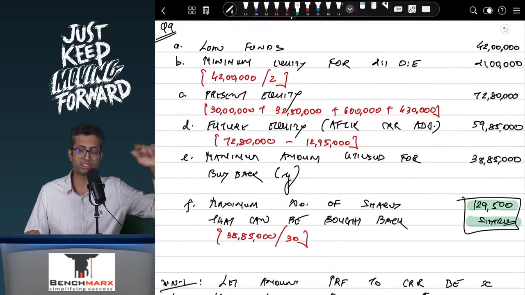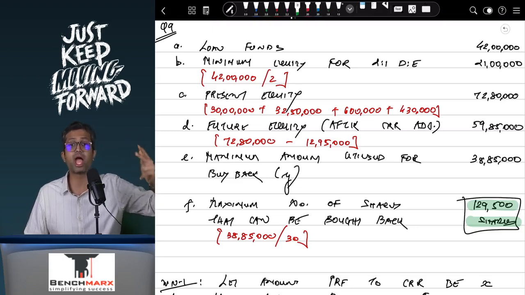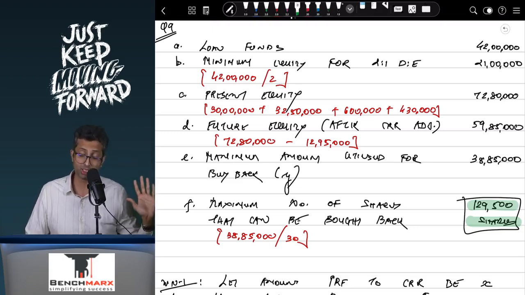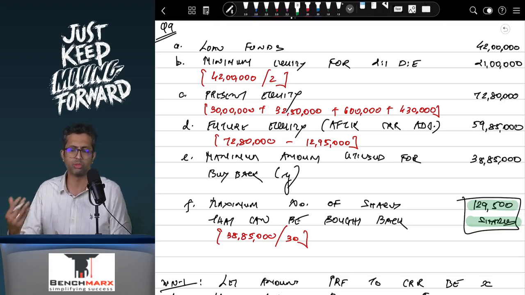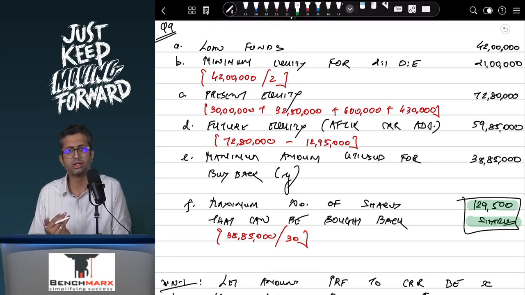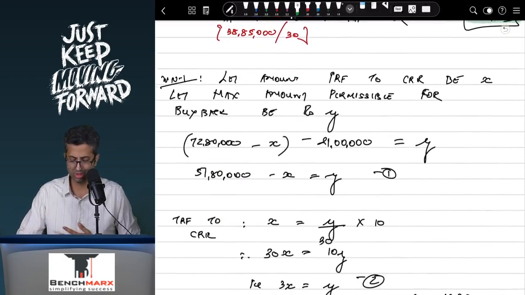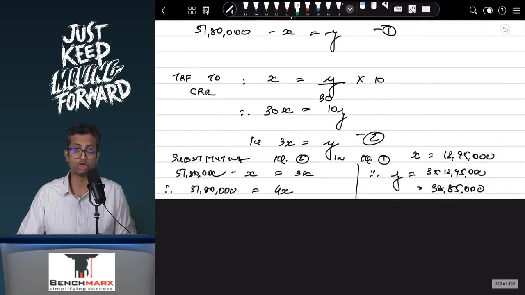Basically you have started with the loan funds, then you looked at your minimum equity needed, present equity that you have, and future equity, that is minus transfer to CRR, and the last two is the maximum amount for the buyback divided by the buyback price will give you the number of shares. You make a simultaneous equation and get your answers.